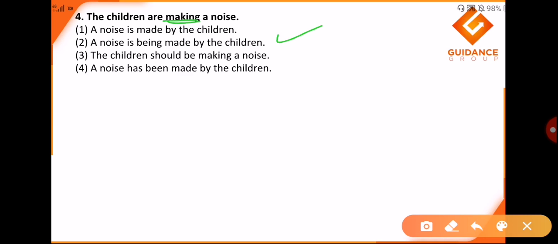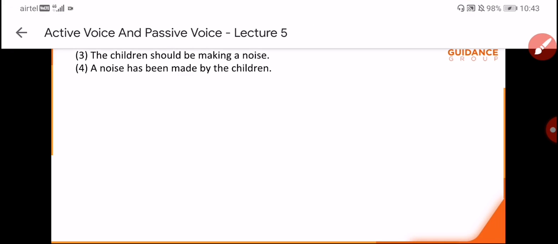But let us move on to the next options also. The children should be making a noise. Okay, doesn't matter the set of rules. A noise has been made. Even "been" will not come. Our appropriate answer is option number 2: a noise is being made by the children. Why "being"? Because our verb has an ing form, making. Okay, move on to the 5th one.